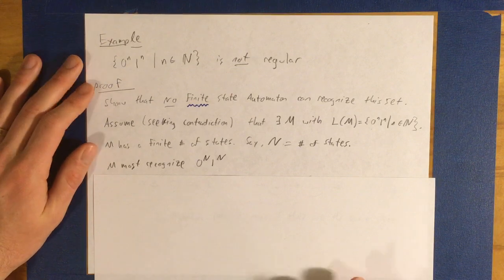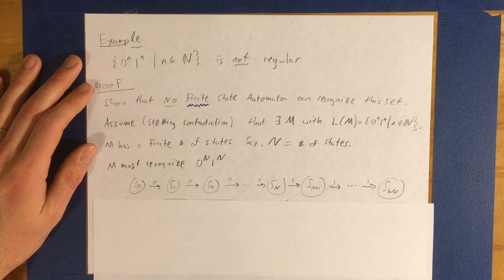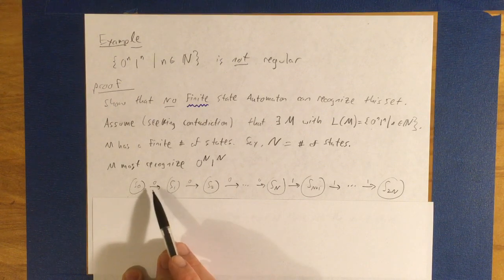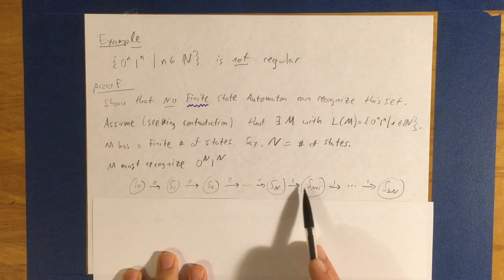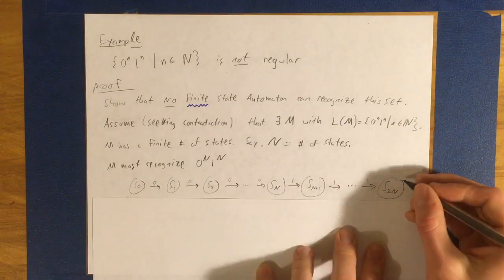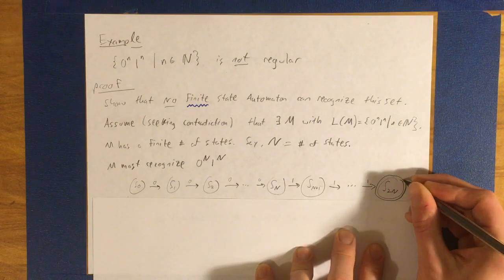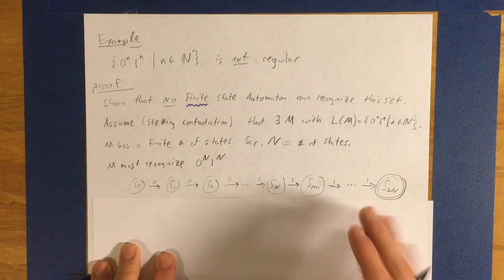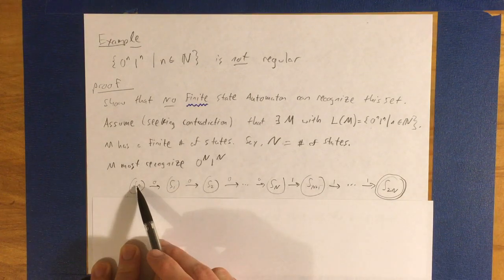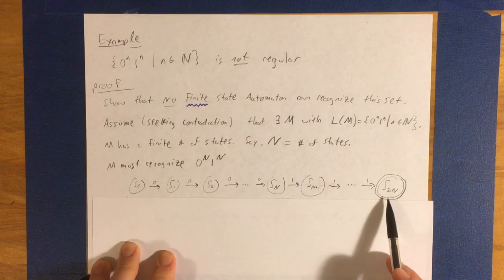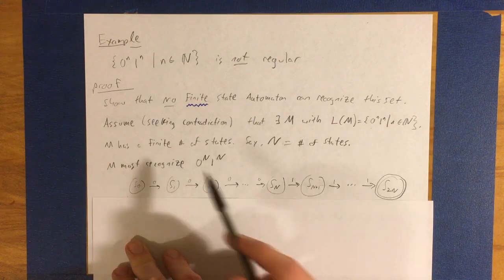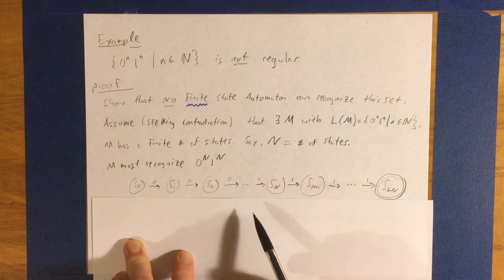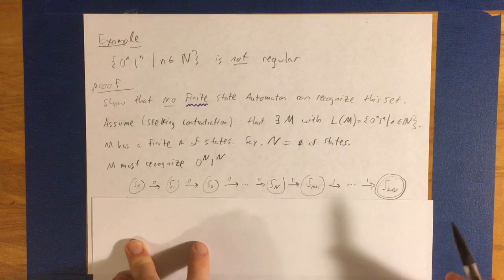Now, if it does that, then the result is going to be something like this. We start at state 0, receive capital N zeros and then capital N ones, and then we end at some state down here that should be an accepting state. I have labeled these states, and this is the way the textbook does it as well, 0 through 2n, because this is a string of length 2n, right? It's n plus n.